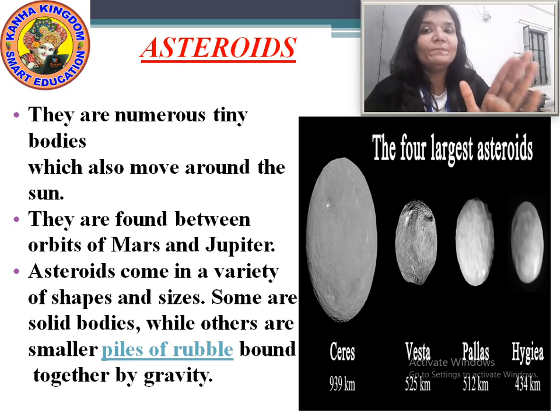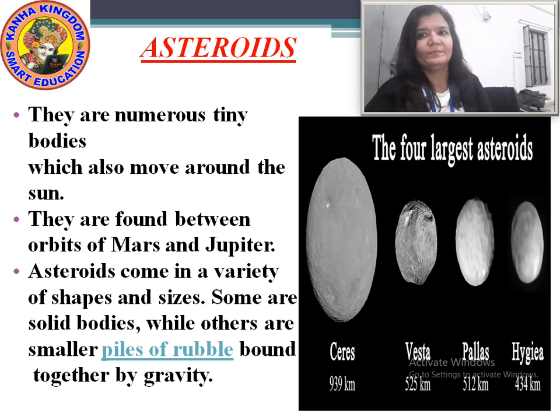Now I have shown you a picture. Have a look. This is the picture of asteroids. The four largest asteroids: the first is Ceres, second is Vesta, third is Pallas and the fourth is Hygiea.